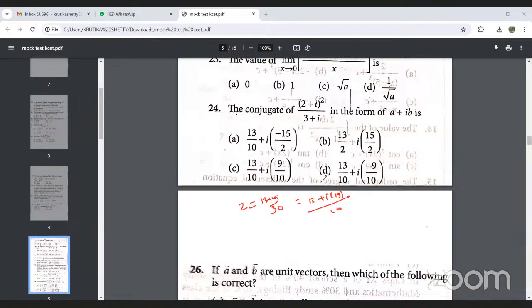We want its conjugate, so only the negative sign needs to change. So option D will be the right answer. Okay, next question.